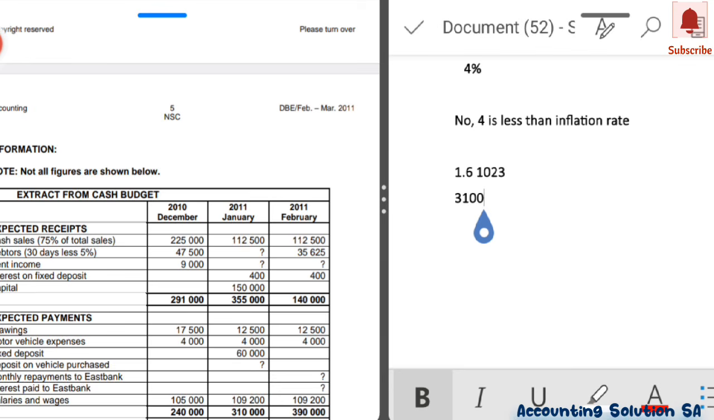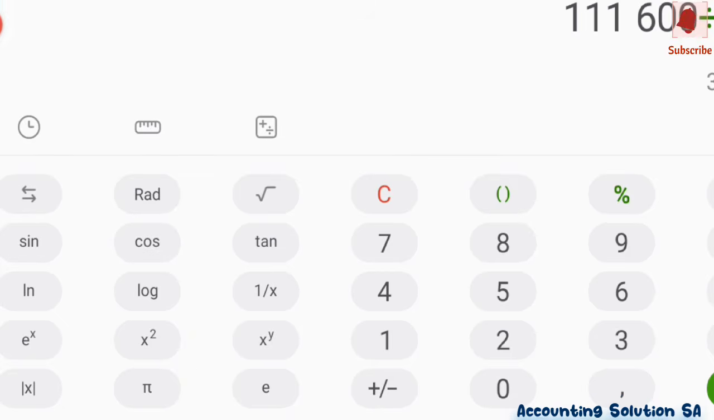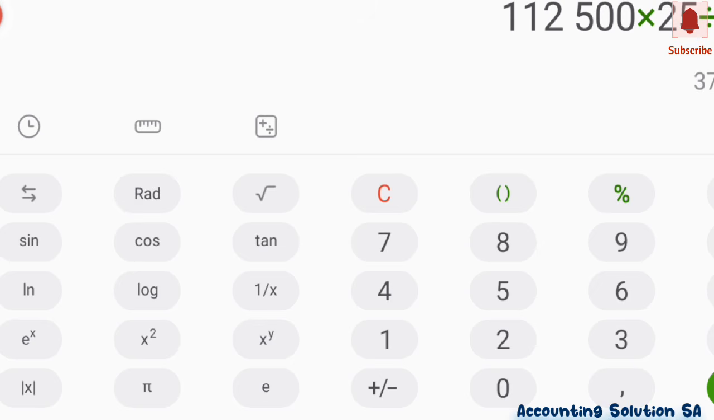So let's do an example for January first and determine for February, then we go back and calculate for January. The amount of 112,500, guys, is 75% of total sales. We are looking for 25 over 75 of it. Why do we put 25 on top? Because it's what we are looking for. We are looking for credit, and we don't have total sales. We have cash sales only, because we take it from the cash budget. That's why we divide by 75, and it gives us 37,500.